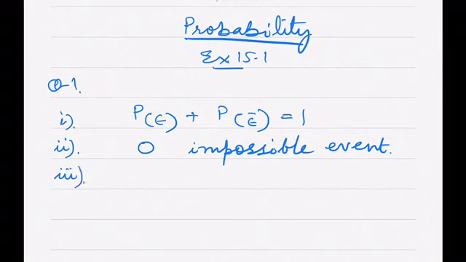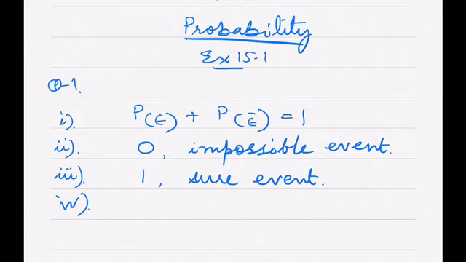Third part is the probability of an event that is certain to happen is dash. Such an event is called dash. Sure to happen means probability is going to be 1 definitely, and it is called a sure event or certain event. Like when it is very cloudy and has become dark, we say the probability of rain will be 1. It's sure to happen.